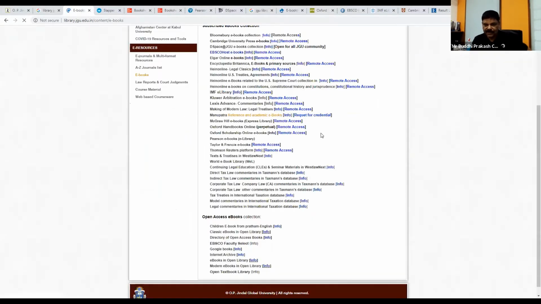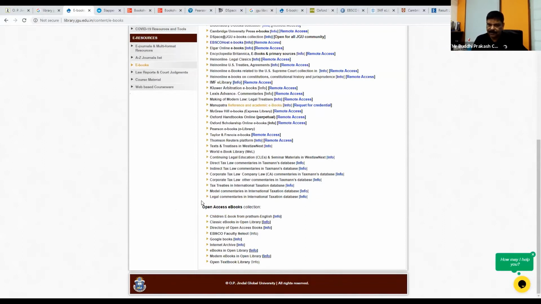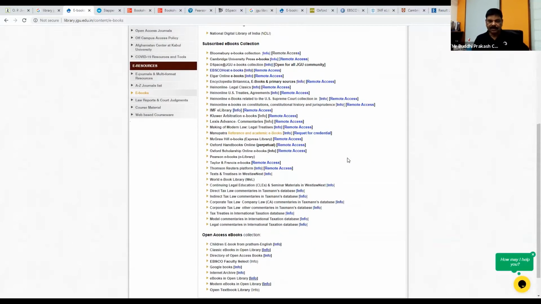And you will find there is a list of open access ebook collections also. Just click on the link here and it will open up. You don't need any user ID or password for this. It will open up from everywhere in the same manner. So this is one way. If you know where your ebook lies, you can open that resource, search, and do whatever you want to do there. In some cases you'll be able to download. In other cases you can only read. Now there is another way.